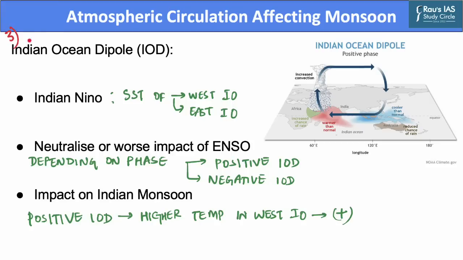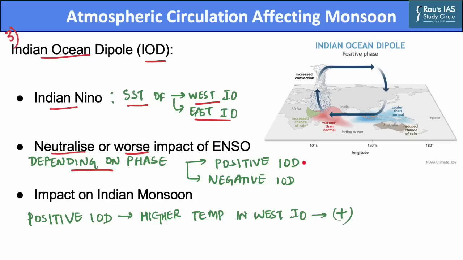Now, the third atmospheric circulation that affects the Indian monsoon is the Indian Ocean dipole. It is also important from the scope of today's discussion. The Indian Ocean dipole, or IOD, is referred to as Indian Nino, and it is a condition when sea surface temperatures of the western region of the Indian Ocean alternately become abnormally colder and then abnormally hotter than the eastern Indian Ocean region. IOD can neutralize or worsen the impact of El Nino or La Nina depending upon the phase